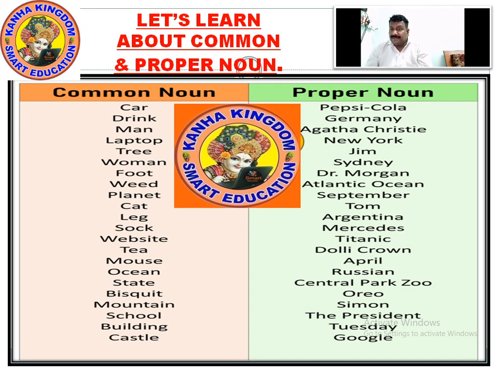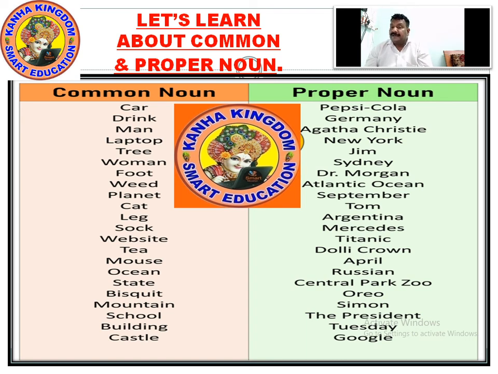Cat, leg, sock, website, tea, mouse, ocean, state, biscuit, school, mountain, building, castle. These are all the common nouns.